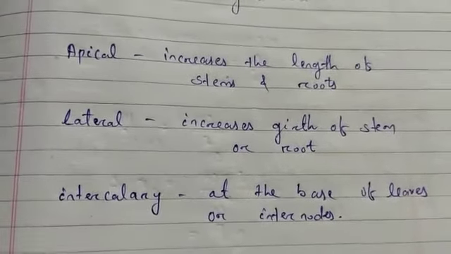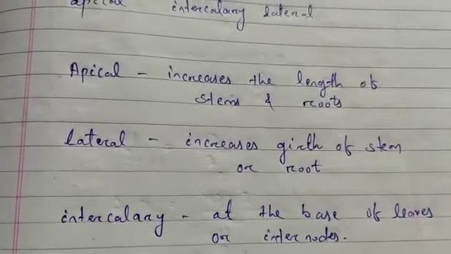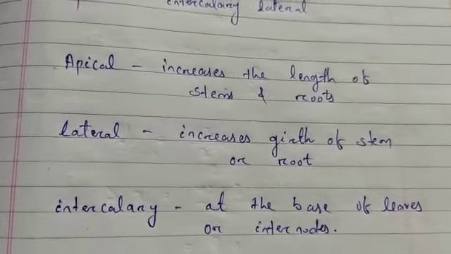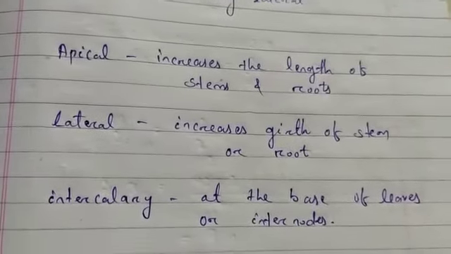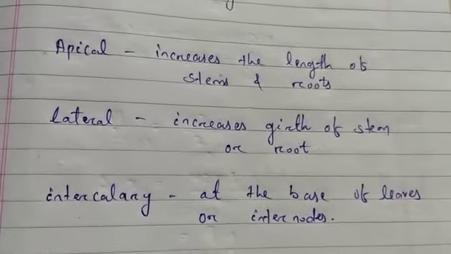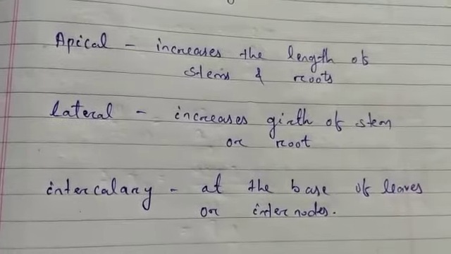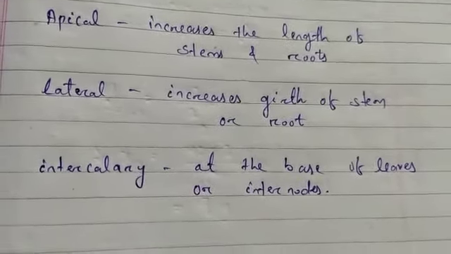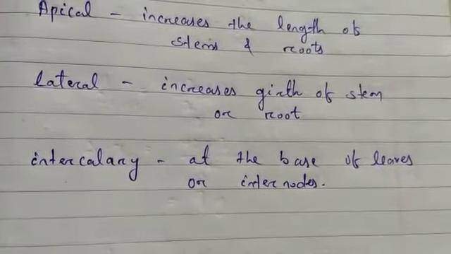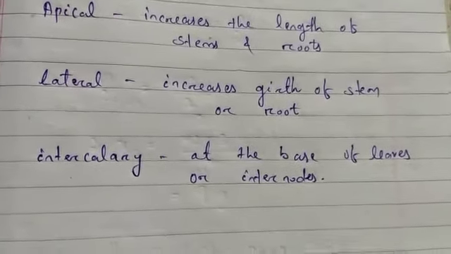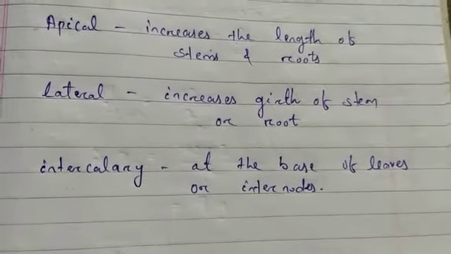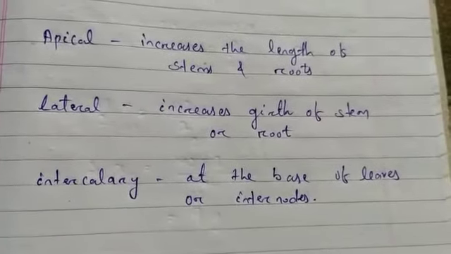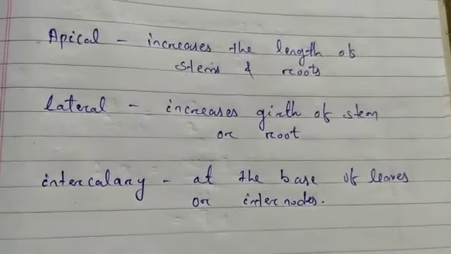In meristematic tissue, the cells are very active. They have dense cytoplasm, thin cellulose walls and prominent nuclei, but they lack vacuoles, because meristematic cells divide frequently and give rise to new cells. Vacuoles cause hindrance in cell division, because vacuoles are full of cell sap. We studied in the previous chapter that vacuoles are full of cell sap and provide turgidity and rigidity to the cell. So it causes hindrance in cell division.